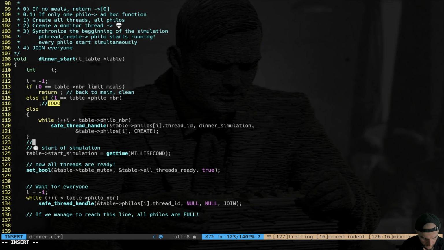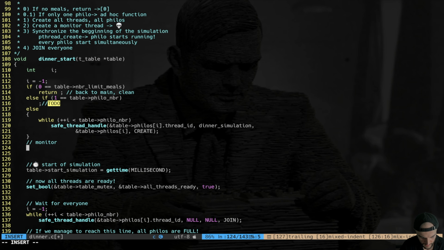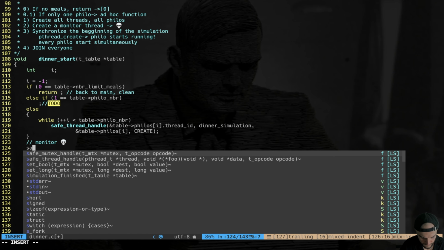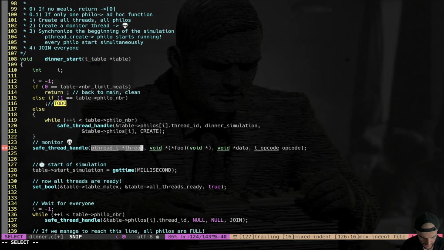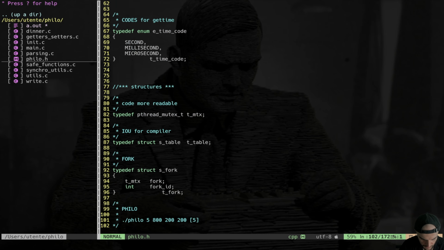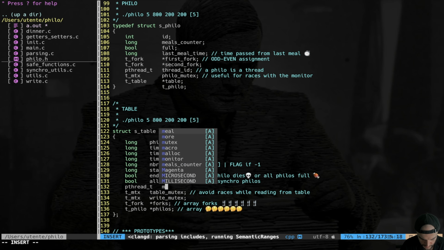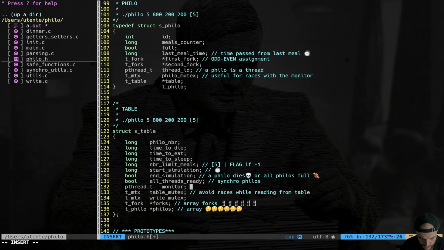So before the start of the simulation, we're going to create our monitor thread. Here it comes, monitor. It's going to be a safe thread handle. And of course, here I need a pointer to the actual thread. We're going to put inside philo.h our table, right? We're going to do pthread_t monitor, like that. It is going to be the actual monitor thread searching for death.